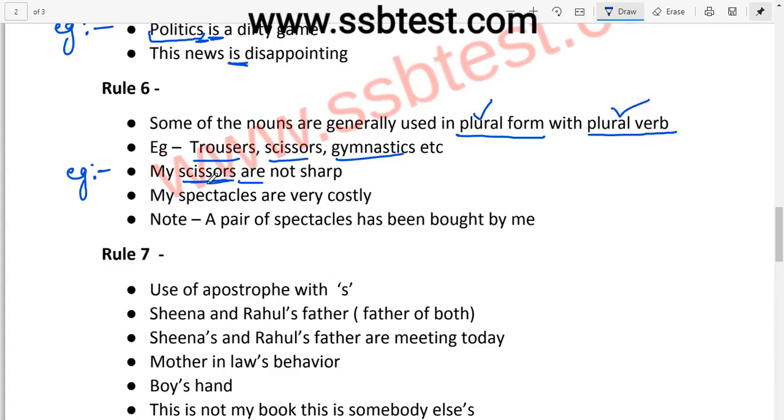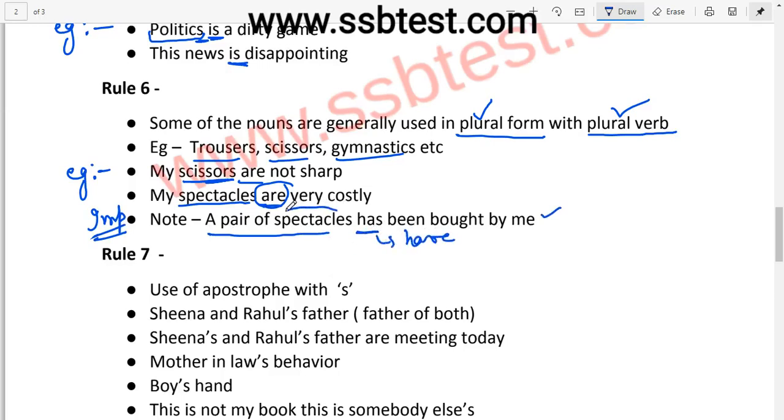Now see next example. My spectacles are very costly. Why are? Because again, spectacles is a noun that is used in plural form. But this is a very important note. A pair of spectacles has been bought by me. Why not have?